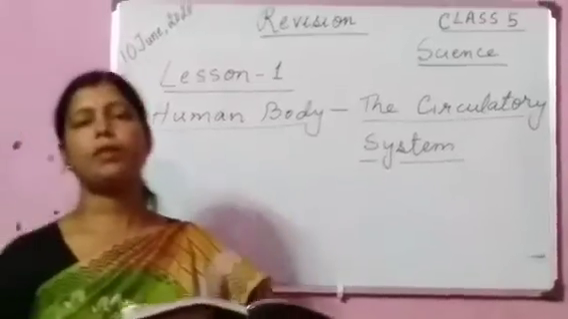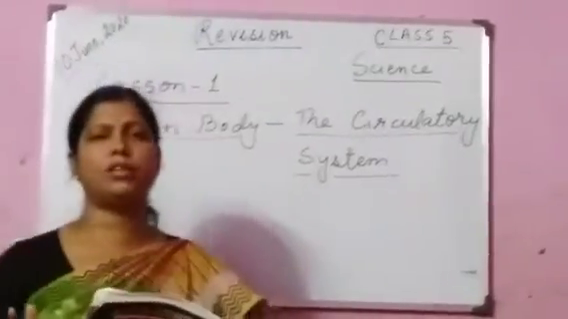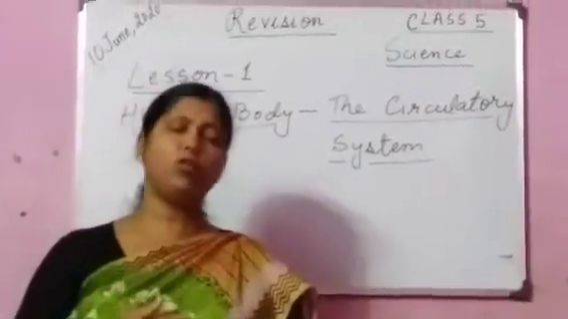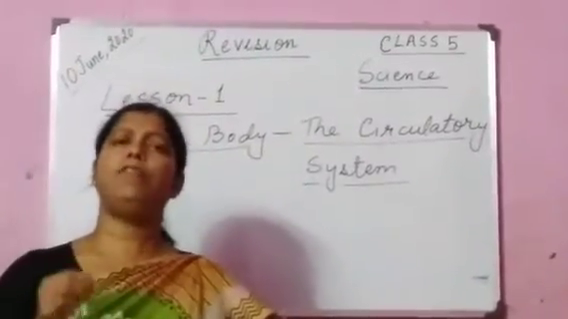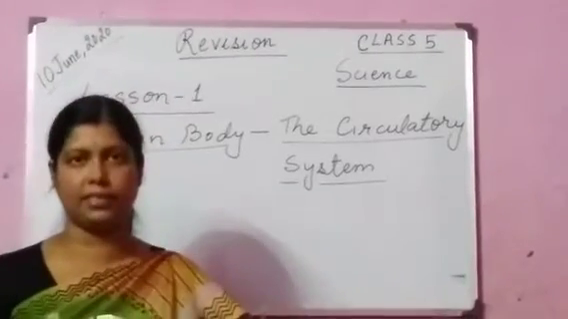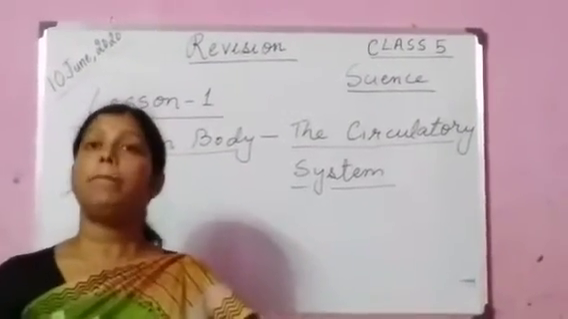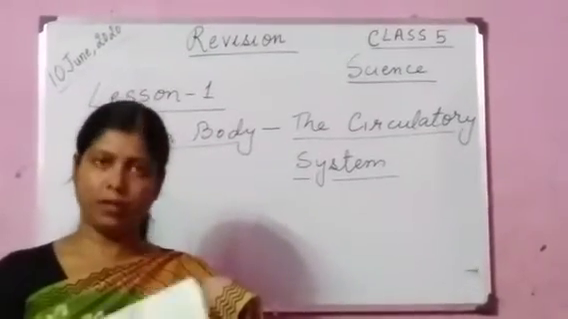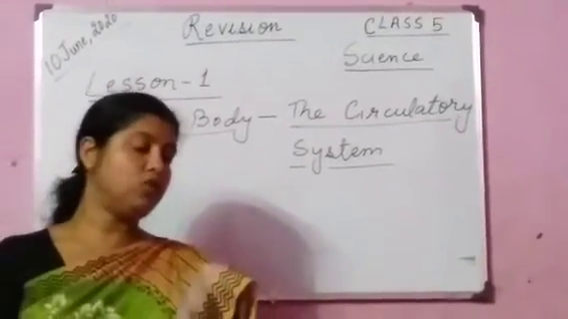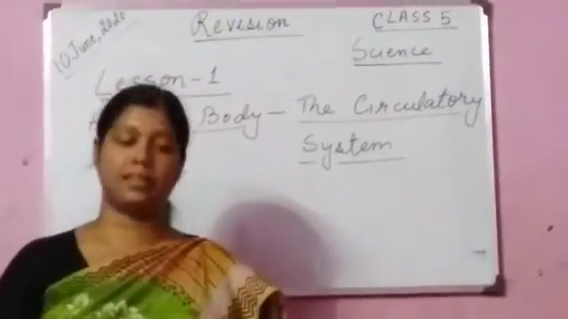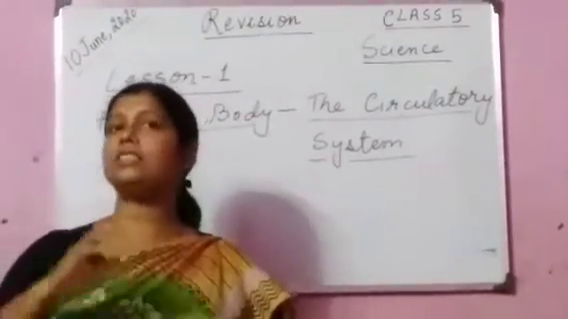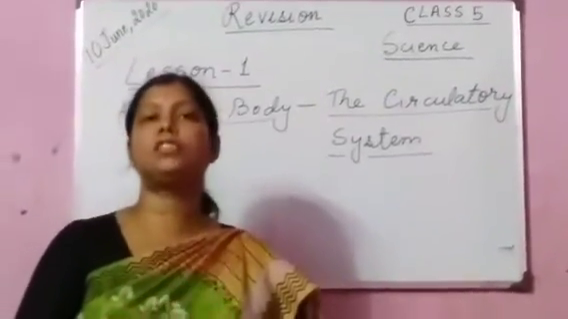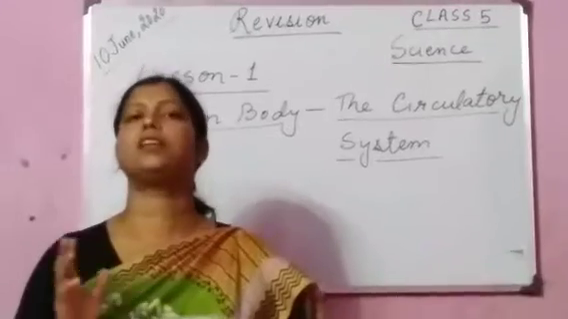The blood vessels that carry oxygen-deficient blood from different parts of the body to the heart, they are known as veins. So children, these are some of the important things we discussed in lesson 1, that is human body, the circulatory system. You just read the lesson once. Every question answer you will find inside the lesson. So just please go through, because the next chapter we are going to start after a week, that is lesson 2, human body, the skeletal system. In order to understand that system, you should know this chapter very nicely. Human body, the circulatory system.